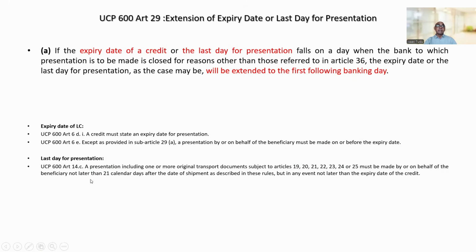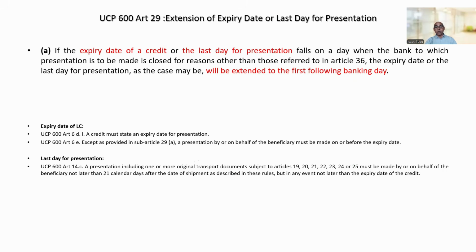But please remember, Article 14C will be applicable only when the LC stipulates an original transport document subject to UCP Articles 19 to 25. Then only documents need to be presented within 21 calendar days after the date of shipment, but in any event, not later than the expiry date of the LC, right?